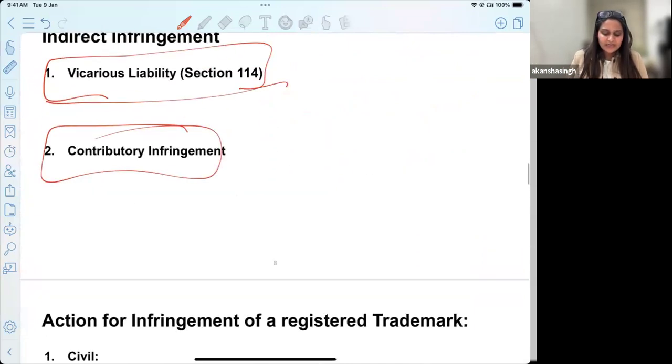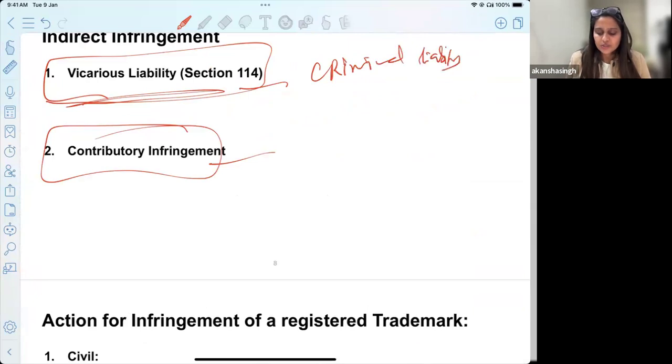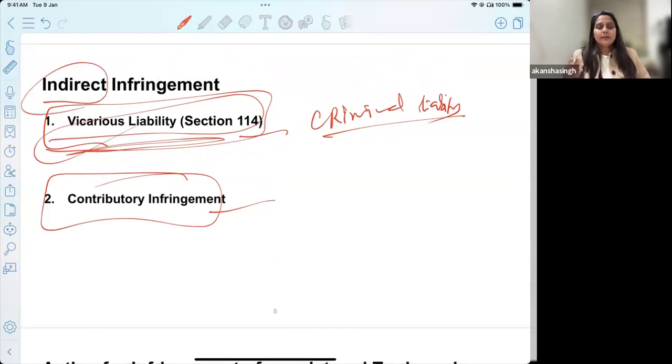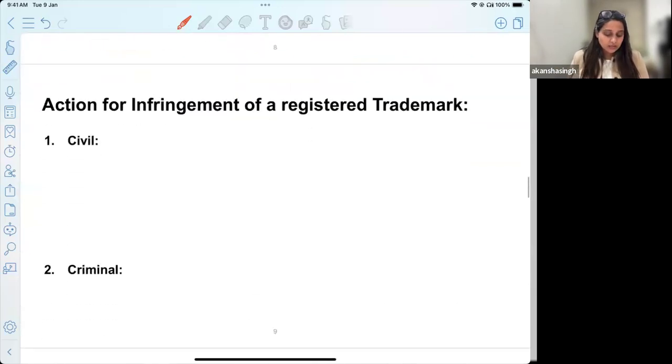Then we also have indirect infringement, the concept of vicarious liability, because we recognize criminal liability also under trademark violation. So we say that if a company has committed a trademark violation, whosoever was the authoritative person will also be held liable along with the company. This is the concept of vicarious liability, wherein indirectly we are making you liable for the infringement. And if you have contributed to the infringement, that is another ground.